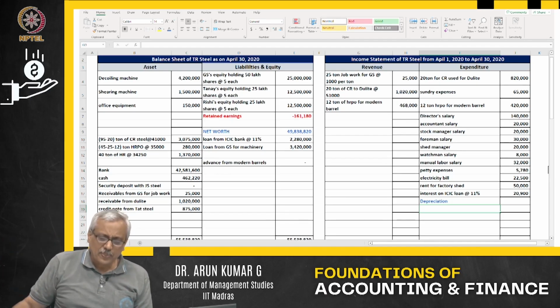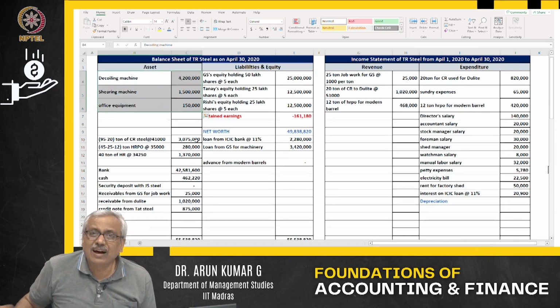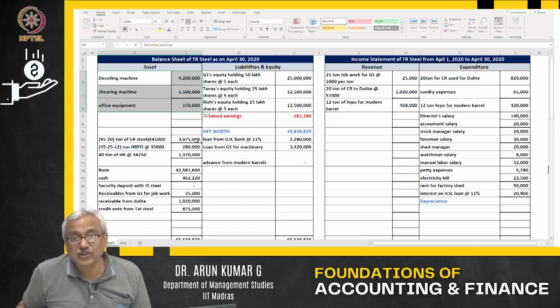So in this case, these three assets have been utilized, as well as there is a time lapse of 1 month, because of which the asset value will reduce.